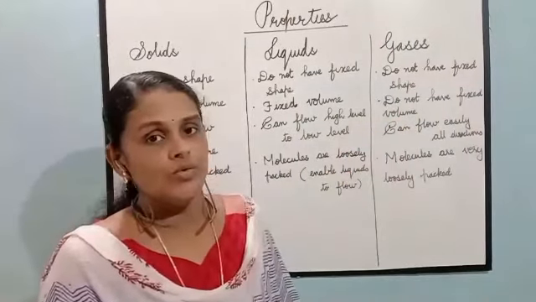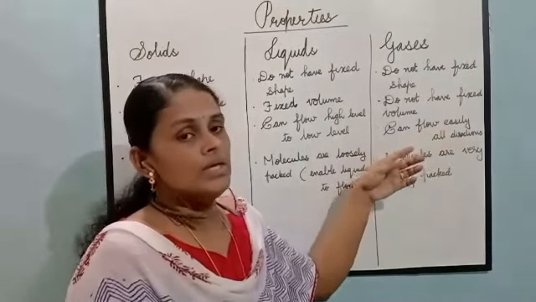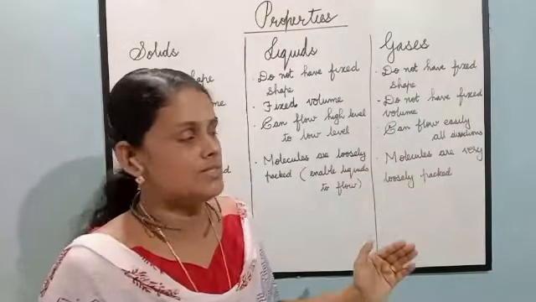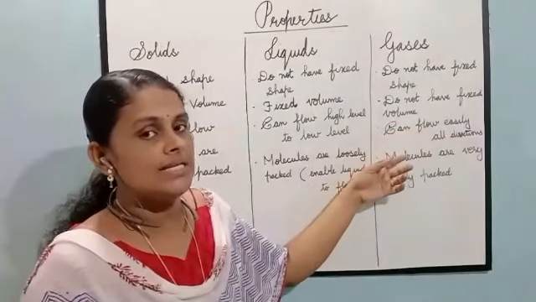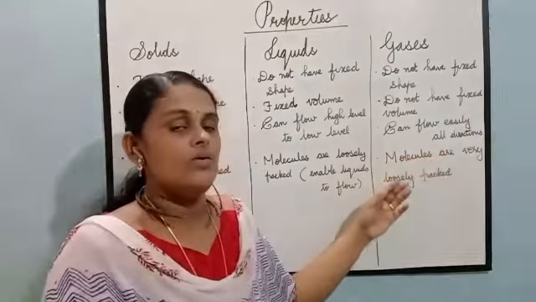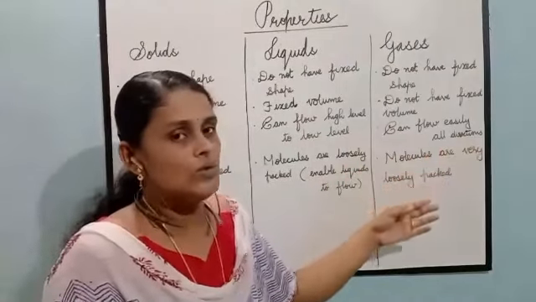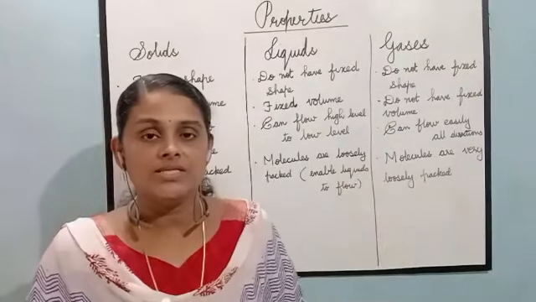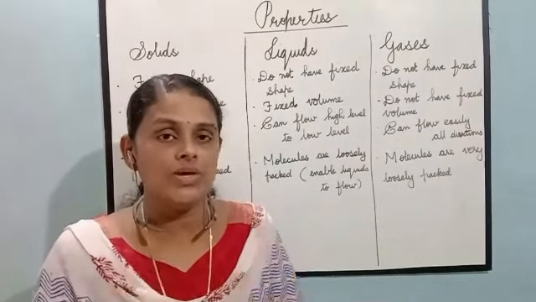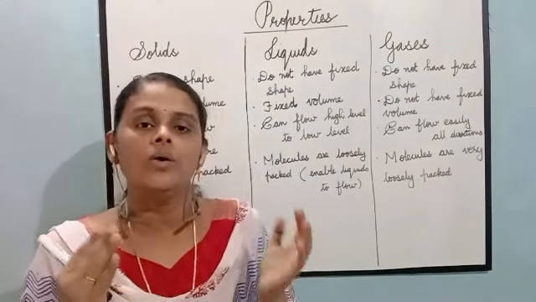They take the volume of the container. Gases can flow very easily in all directions. In gases, molecules are very loosely packed. That means the presence of a lot of space between the molecules enables the gases to move around very easily.